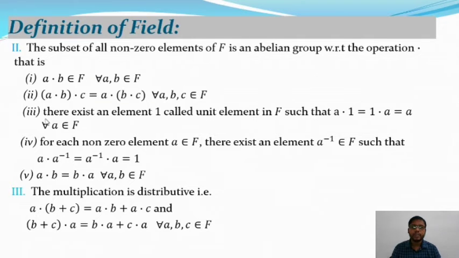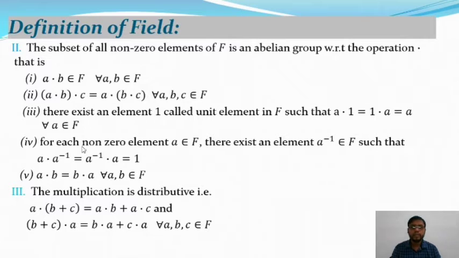Move on to the third property on the operation multiplication, the identity property. There exists an element 1 belonging to F, the unit element in F, such that a · 1 equals 1 · a equals a for all a belonging to F. So (F, ·) satisfies the identity property as well.